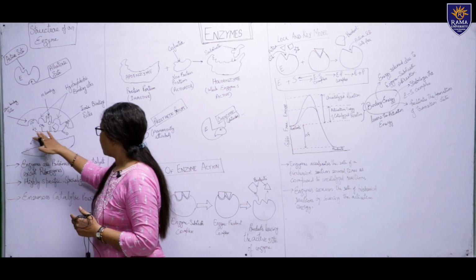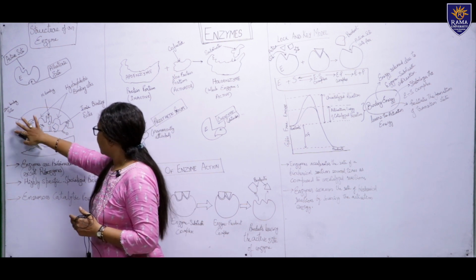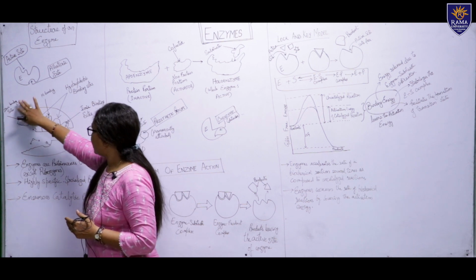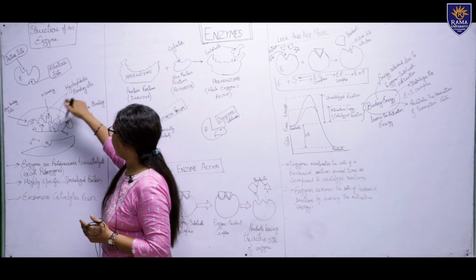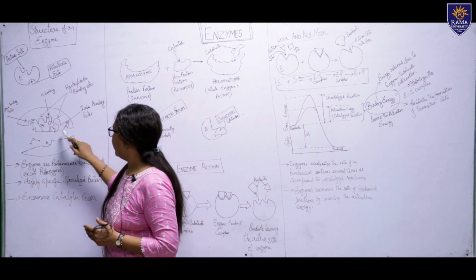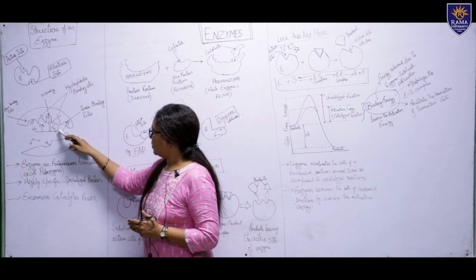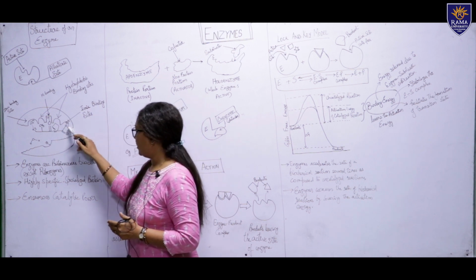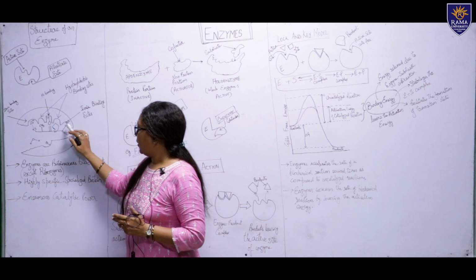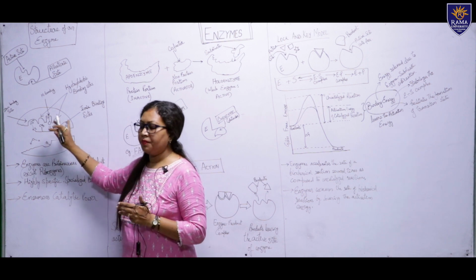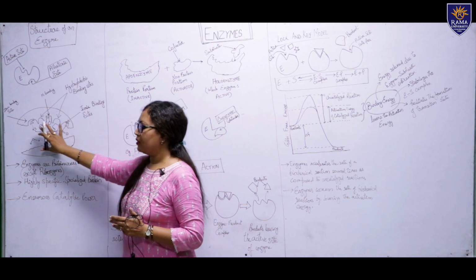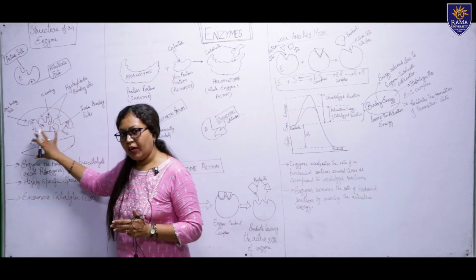Suppose this is a substrate molecule. This enzyme has many kinds of sites. This is a zinc binding site, this is the hydrogen binding site, this is the hydrophobic binding site, and this is the ionic binding site. Different atoms and molecules have different kinds of interactions with this enzyme, and this whole process occurs within the active site of the enzyme.